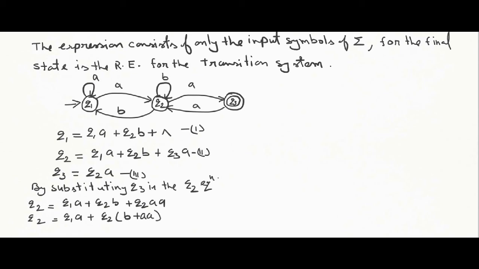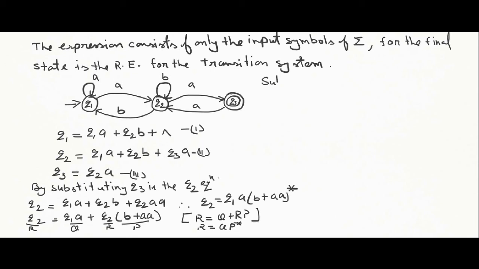So we have the equation in the form R is equal to Q plus RP. So the solution will be Q2 equals Q1A(B plus AA) star. If you remember, Arden's theorem states that if R is equal to Q plus RP, then R is equal to QP star is the solution.